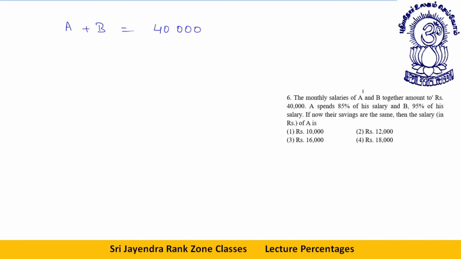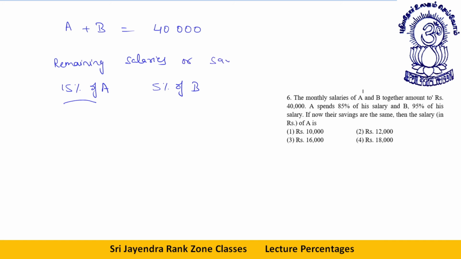Actually, this is a very easy question, students. Look, what is being said? Let's talk about the remaining salaries. If A spends 85% of salary, how much is his salary remaining? 15% of A. B spent 95%, so his salary remaining is 5% of B. A spends 85%, remaining is 15%.